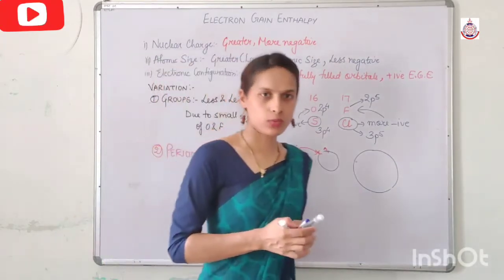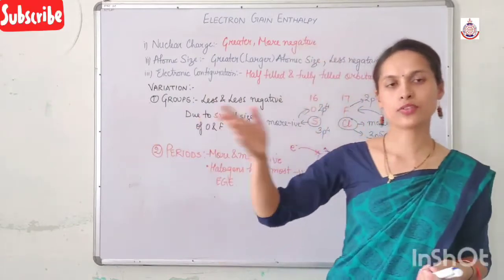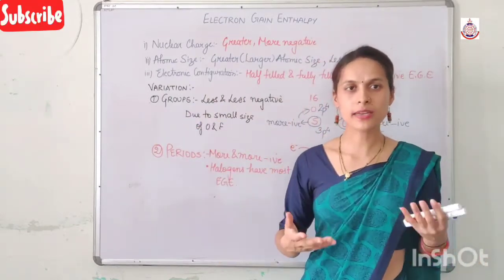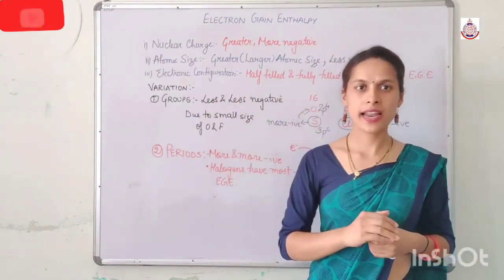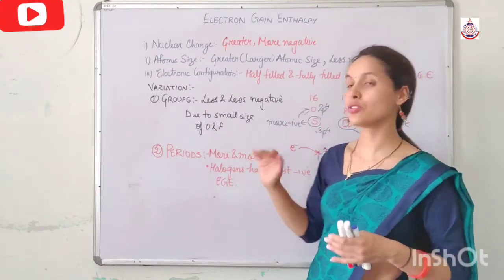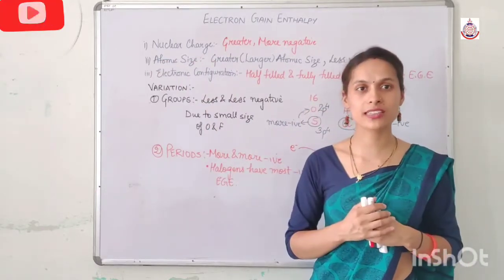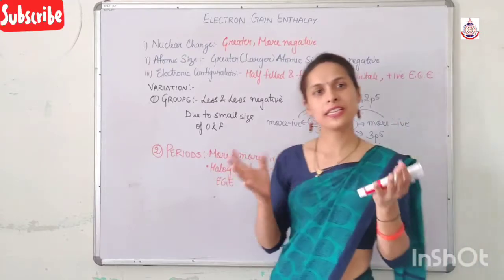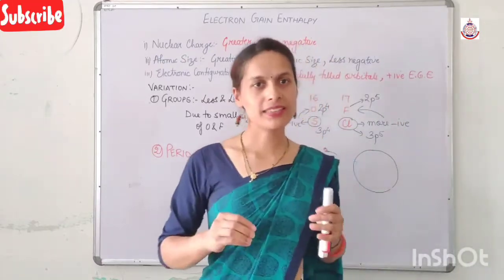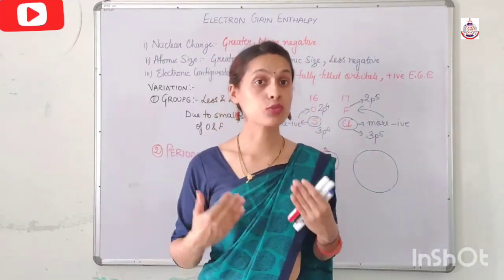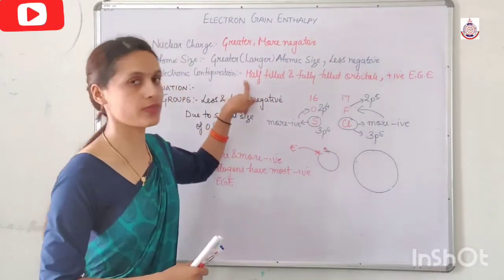Now there is a question in your mind: as we move left to right in the periodic table, we have noble gases at the end. So why are we saying that halogens have the most negative electron gain enthalpy? Because we already studied that in noble gases, the electron gain enthalpy becomes positive due to the fully filled configuration.